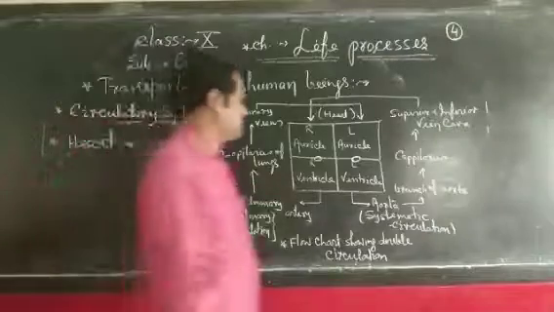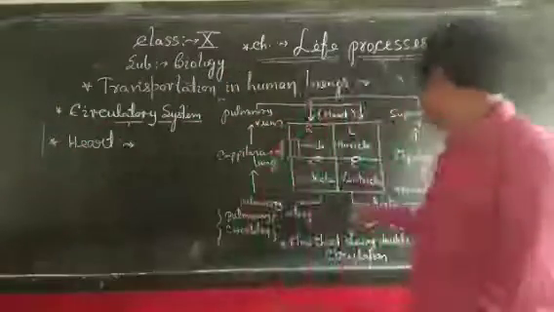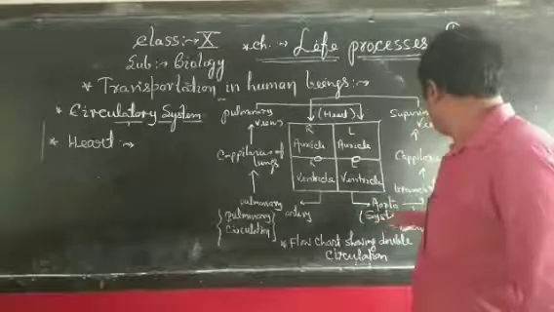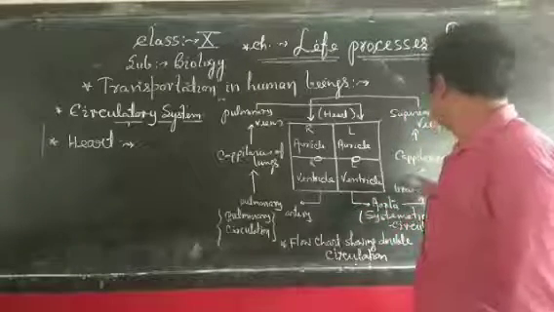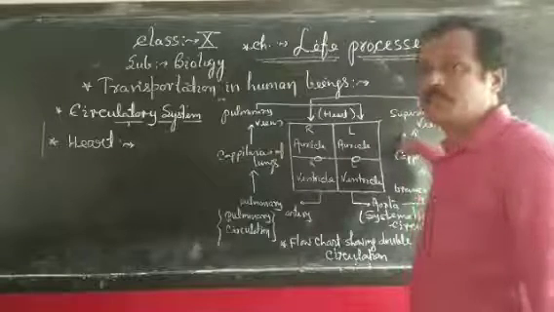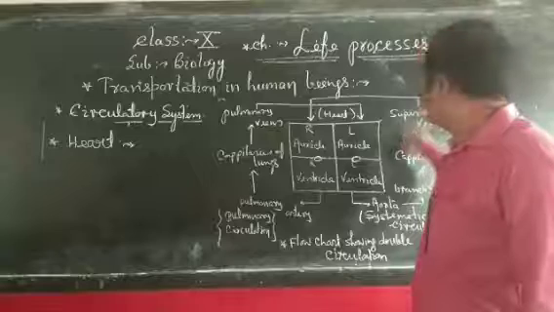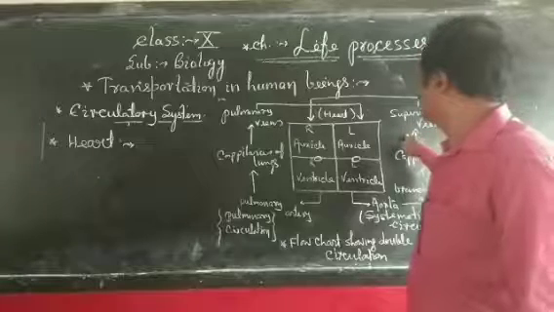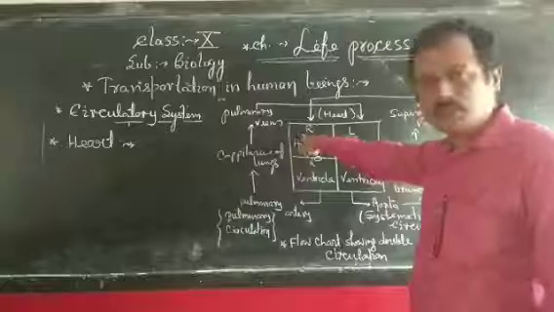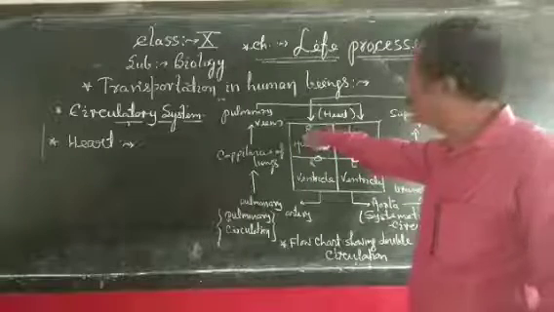In the first phase, pure blood goes from the aorta into the branches of the aorta, then capillaries, and then the vena cava, superior and inferior. From there impure blood comes into the right auricle.